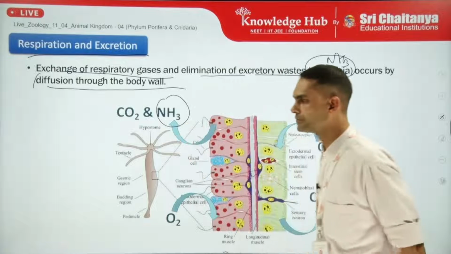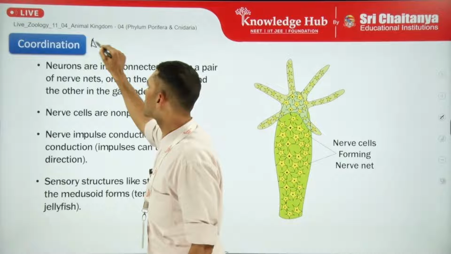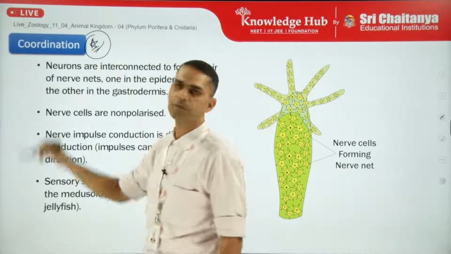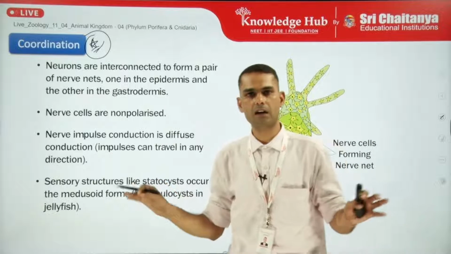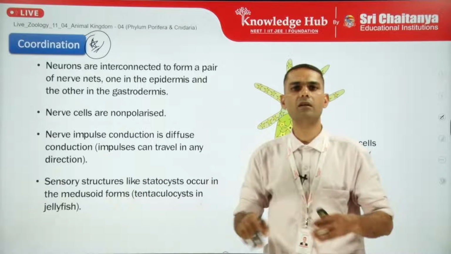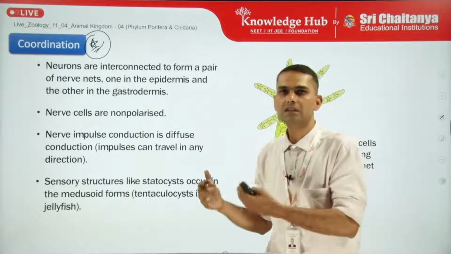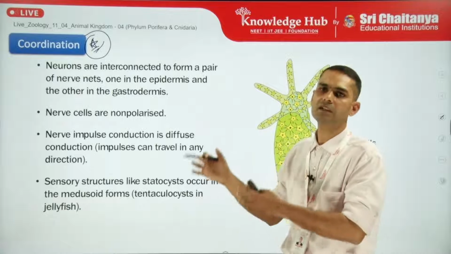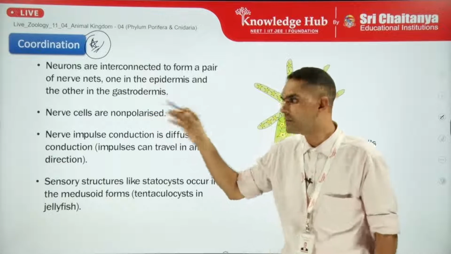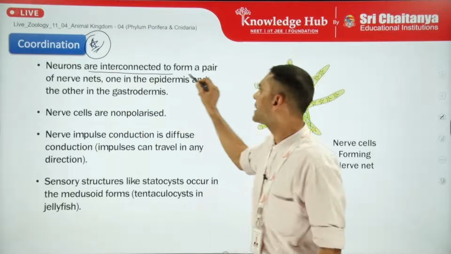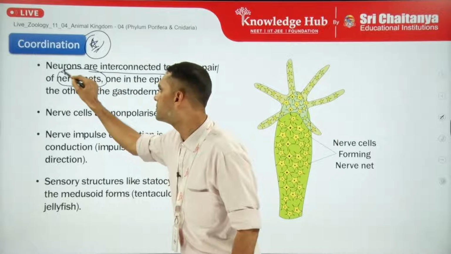Now, this is a very interesting characteristic which appears first in the phylum Cnidaria only. Before it, phylum Porifera was not having any kind of nervous system. In fact, Porifera was not having any kind of system, but here the beginning of the nervous system has been seen in the members of phylum Cnidaria. Neurons are interconnected to form a nerve net. This is the important term, nerve net.